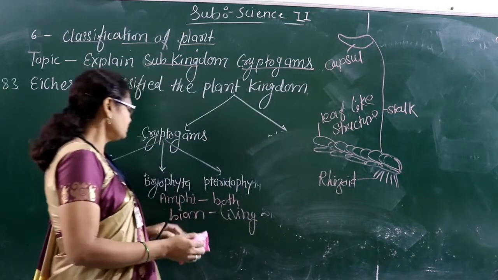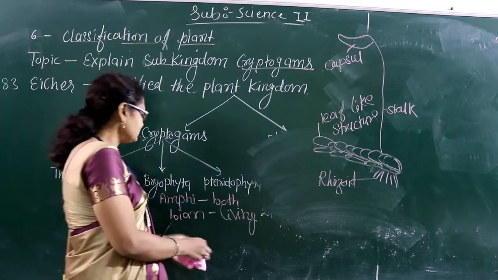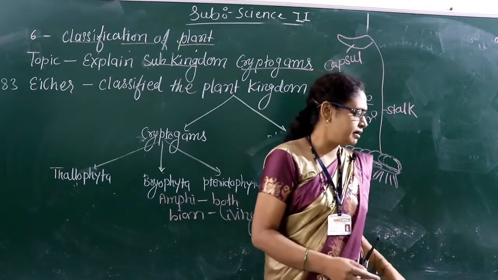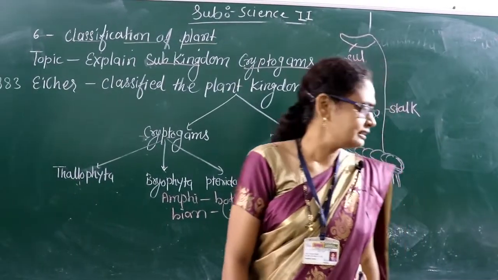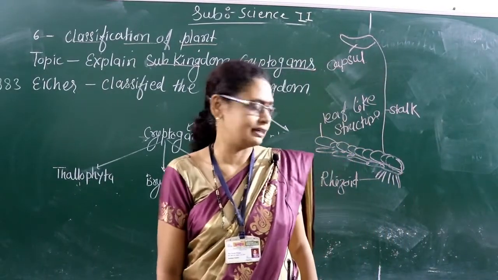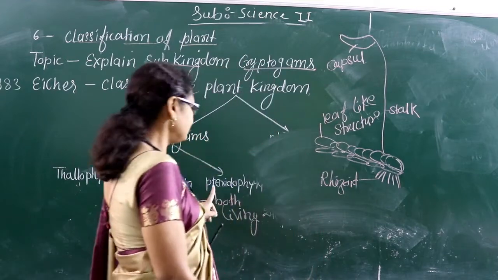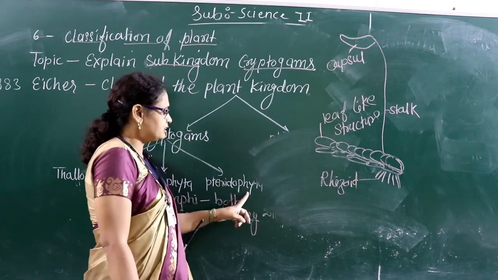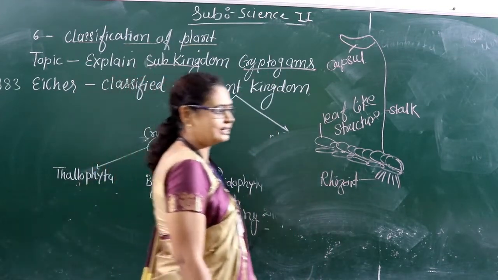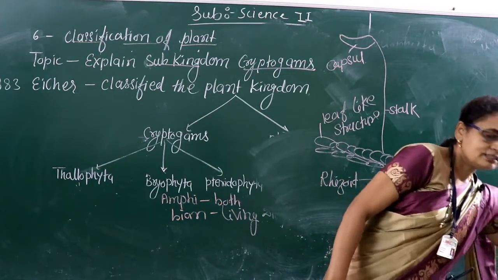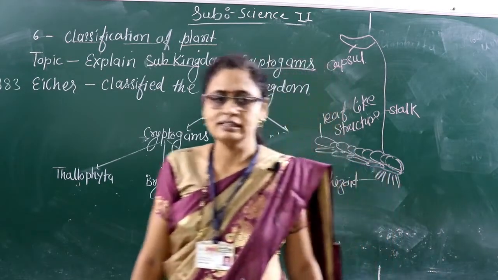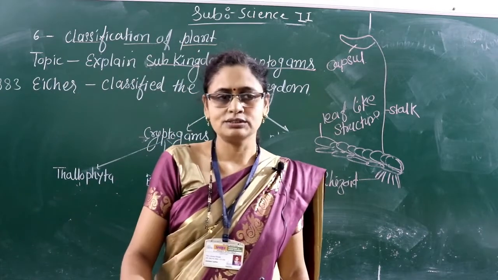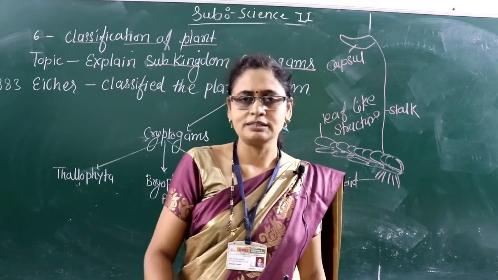Now you come to the pteridophyta. What is the example of bryophyta? You know Marchantia, Ulva, all of these are examples of bryophyta. Now come to the pteridophyta. When we come to the pteridophyta, all of you know the garden or ornamental plant. What is the meaning of ornamental plant? Ornamental plants, all of you see in the garden, they don't have a flower, but they are known as show plants. Ornamental plant means show plant.